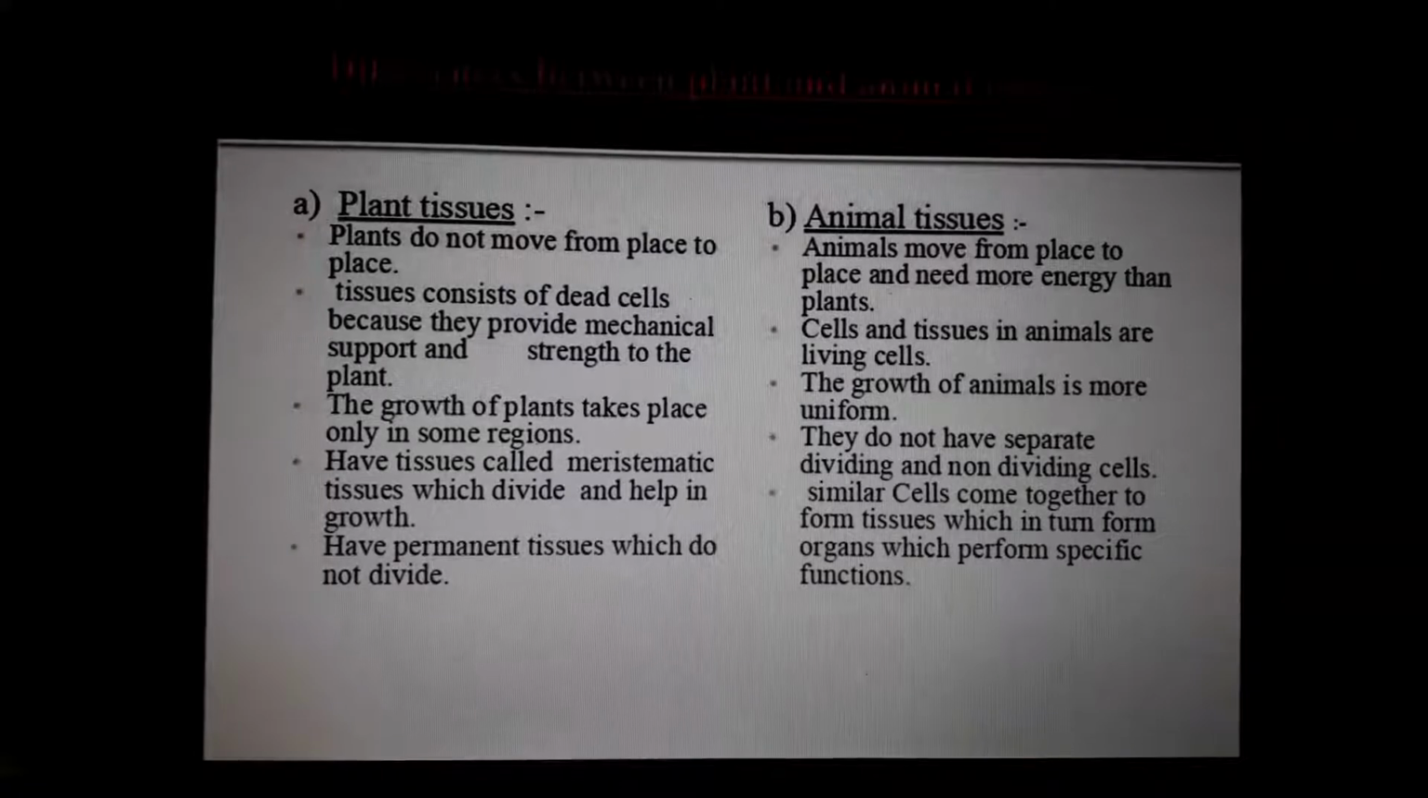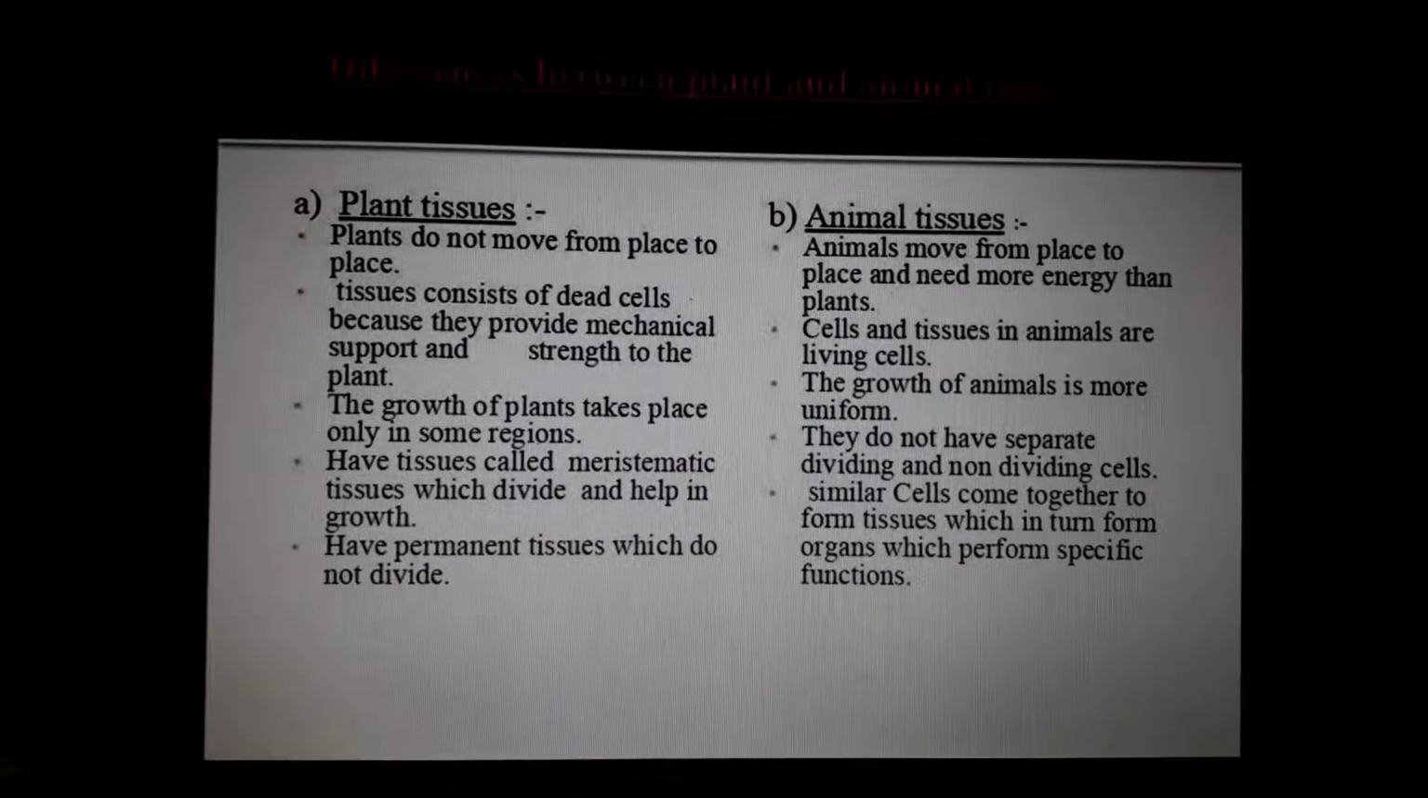But in the case of animals, the growth is more uniform. In each and every part of our body, the cells are dividing and forming new cells. Isn't it? See, our hair is growing or not? Nails are growing or not? In the case of bone also, new bone tissues are forming inside our body. Inside our muscles also, new muscular cells are forming. Skin cells are forming, blood cells are forming. But in the case of plants, the growth takes place only in some regions.